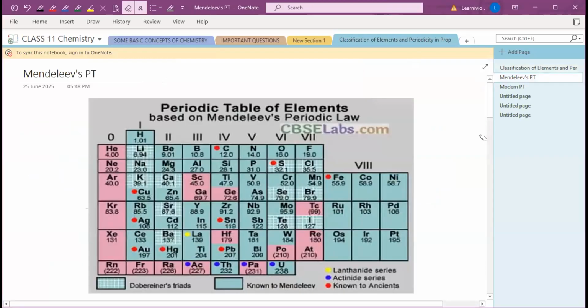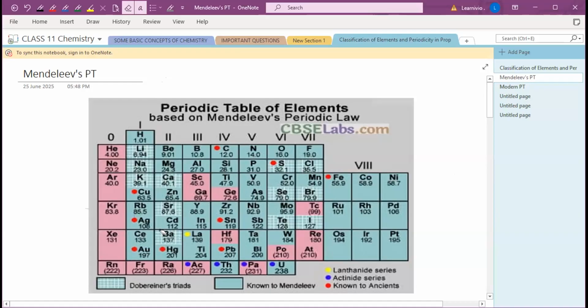Okay, so next, after Newlands' law of octaves, Mendeleev gave a periodic table. It was a very successful periodic table at that time. We know that Dobereiner just initiated the study of periodic relationships, but it was Mendeleev who was responsible for publishing his periodic law for the first time, as a written record.